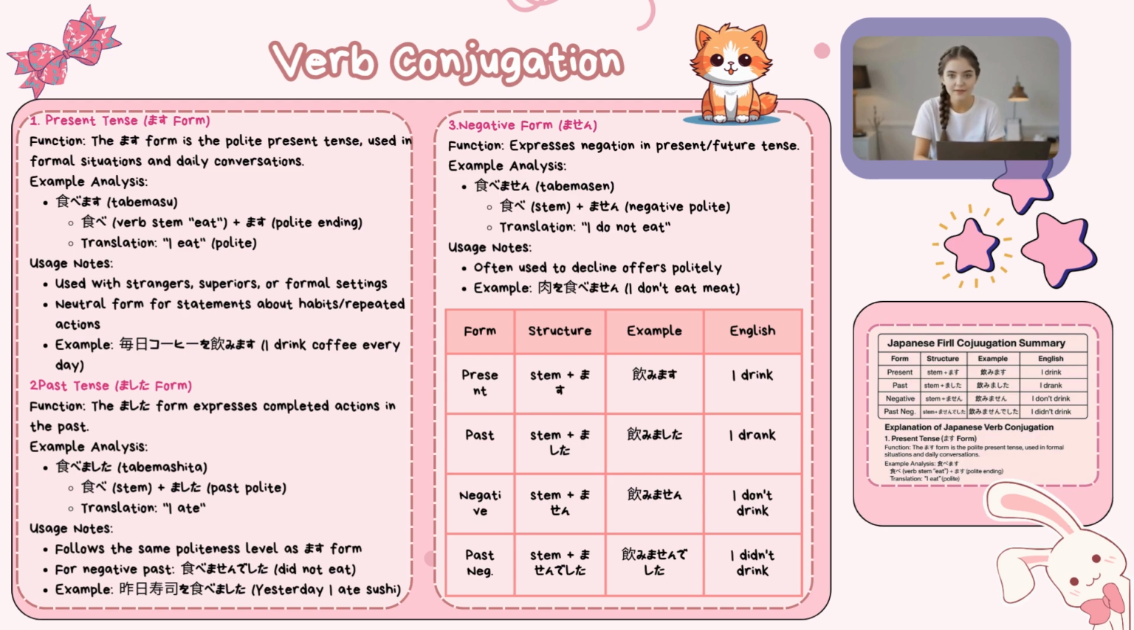3. Negative form, masen. Function: expresses negation in the present and future tense. Example analysis: tabemasen. Tabe stem plus masen, negative polite. Translation: I do not eat. Usage notes: often used to decline offers politely. Example: niku o tabemasen. I don't eat meat.